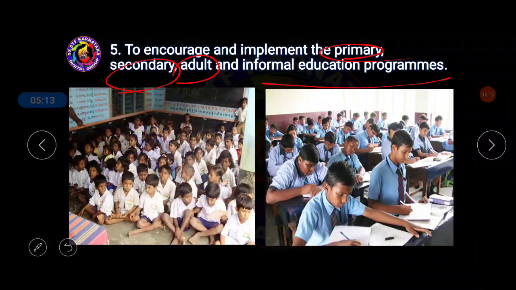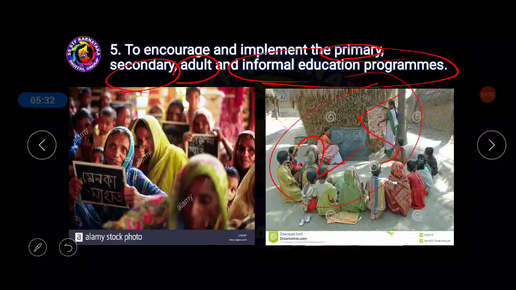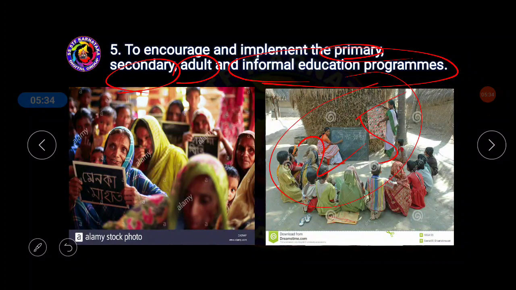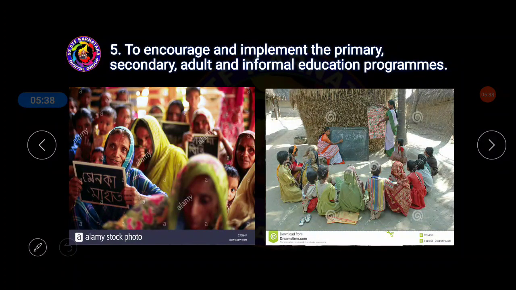And informal educational programs. Informally the education will be provided, for people who have crossed like 25 years but did not get proper education at an early age. Because of a few reasons, education will be made available for all these people. That is called informal educational programs and adult educational programs. See here, it is very clearly understood. These ladies are no more children, but they are getting education.